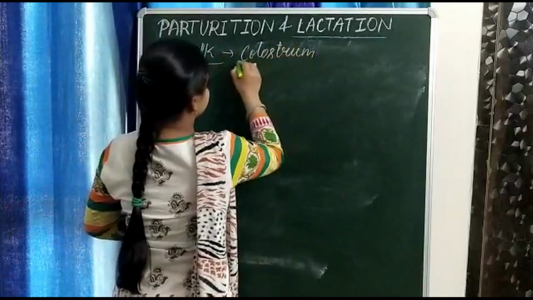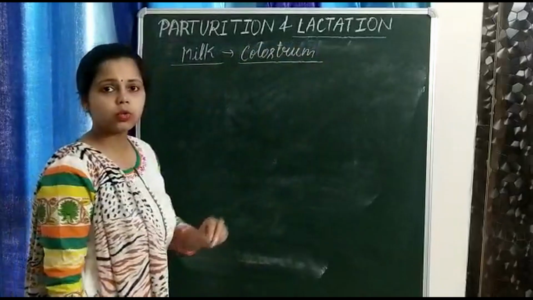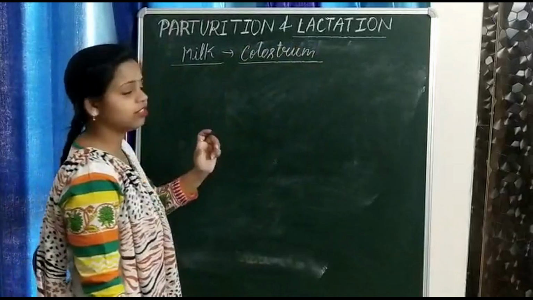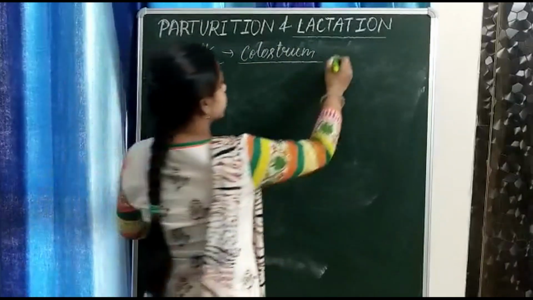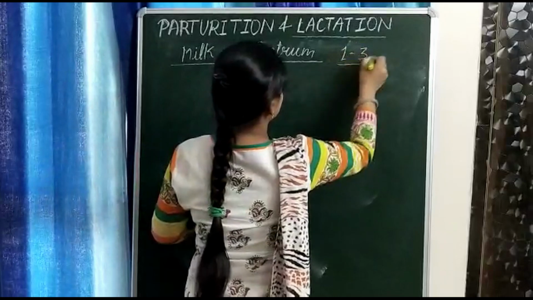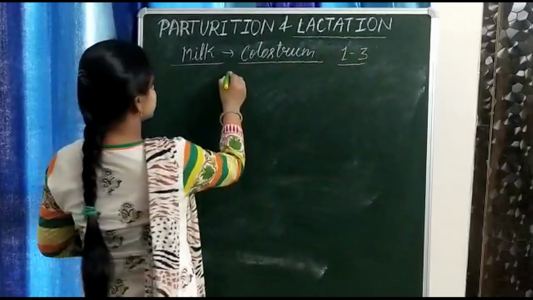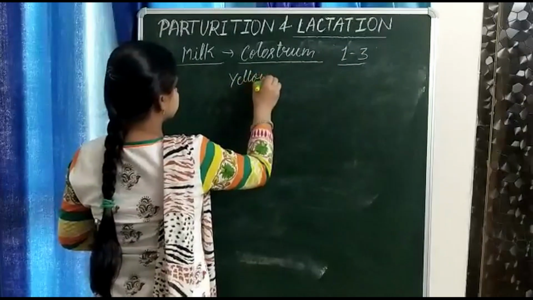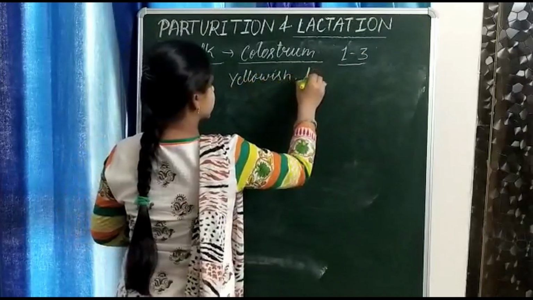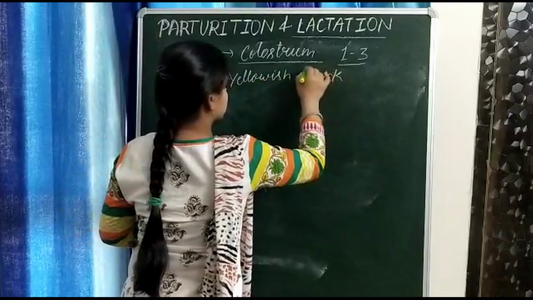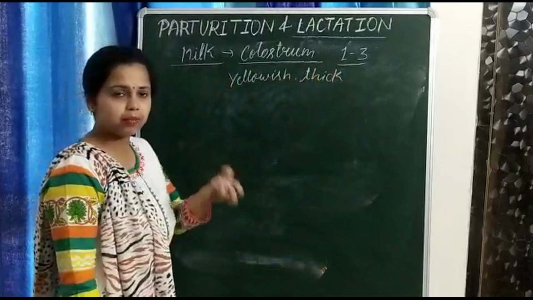Means the milk which is produced during the first 3 days, that milk is called colostrum. This colostrum is a yellowish, thick secretion, yellowish and thick in appearance.